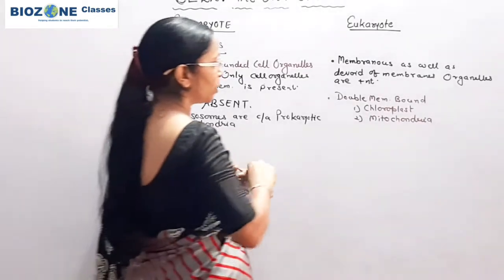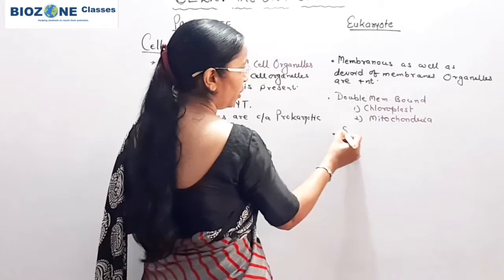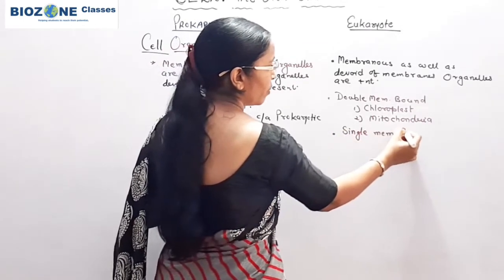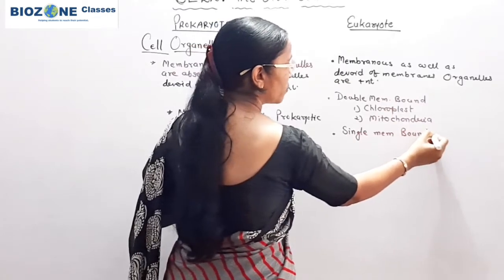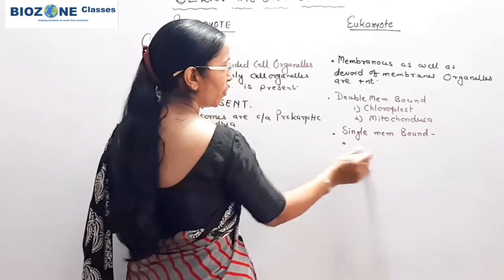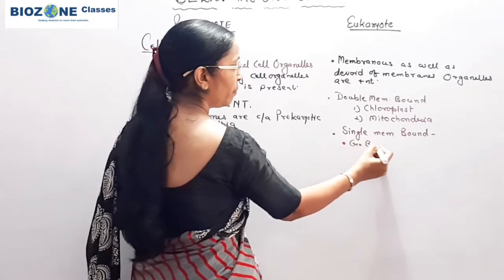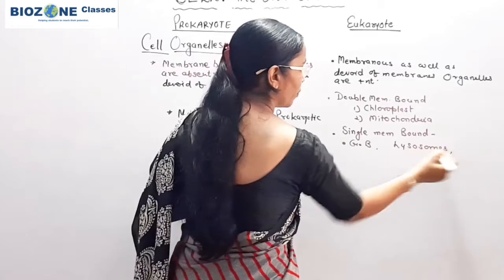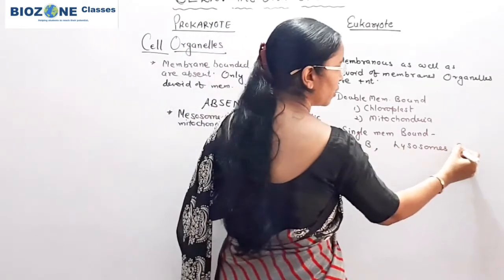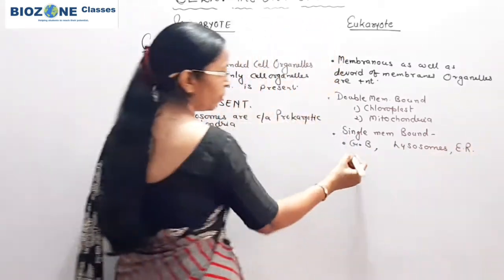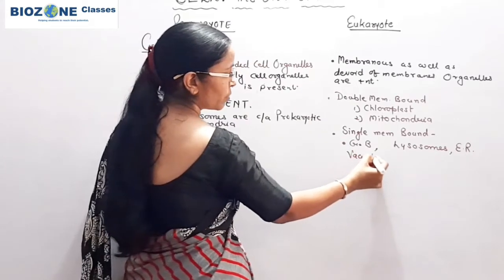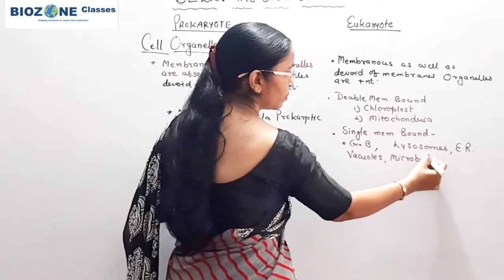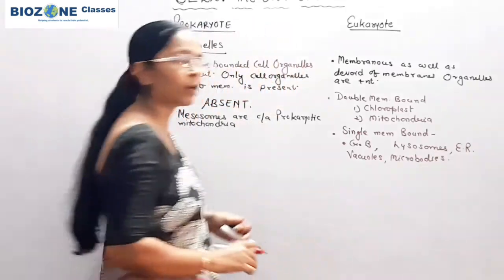Now if we come towards the single membrane bound cell organelles, here you remember Golgi body, lysosomes, endoplasmic reticulum, vacuoles, and microbodies are present.